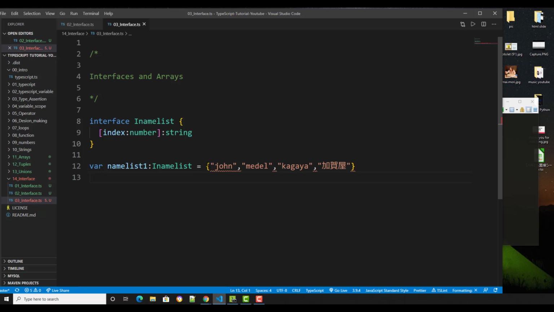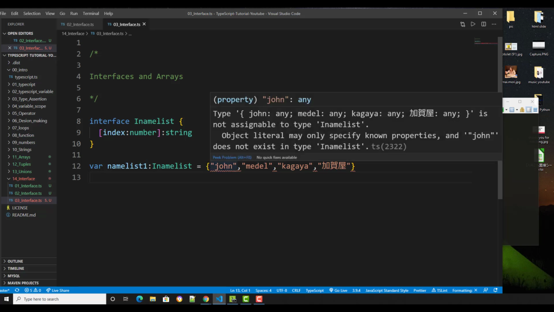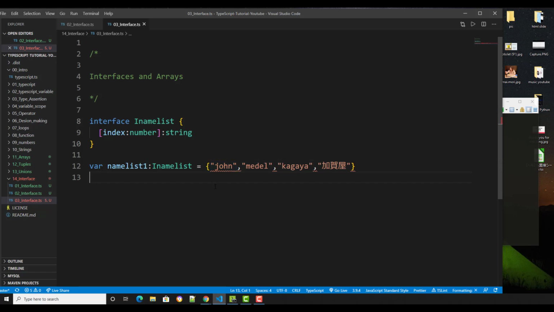On this error you're going to see it says data not assignable to the type NameList. So what's going on? It's not a curly brace, it's a bracket, because we're passing an array. That's it. Okay, solved.